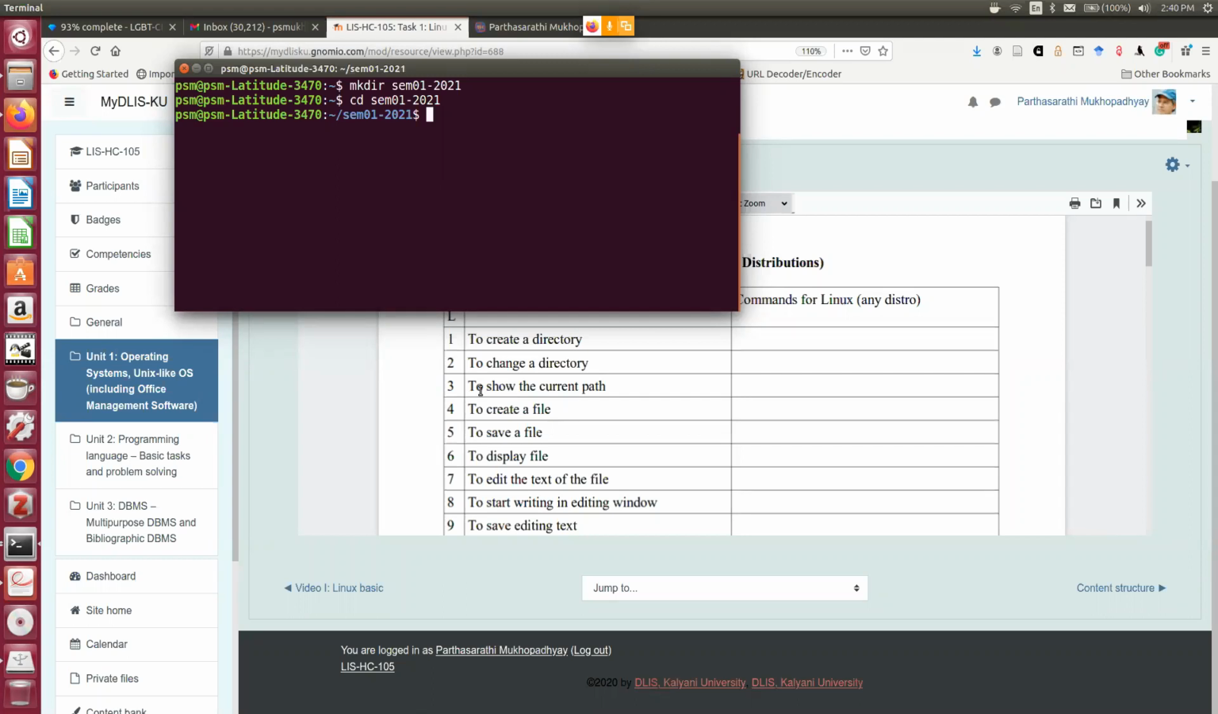Now the command 3 is asking to show the current path where you actually are. So the command is pwd, present working directory. So through this particular command I can know actually where I am basically, where is my cursor or where I logically am. So I am under home PSN, then this particular folder same 01 2021.